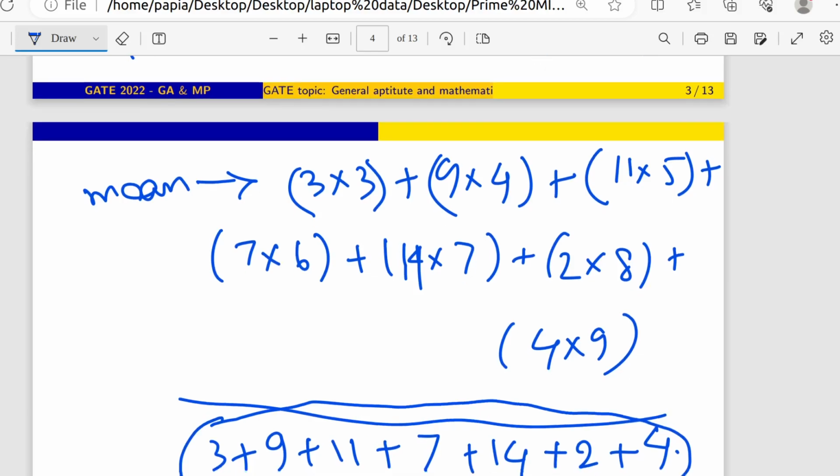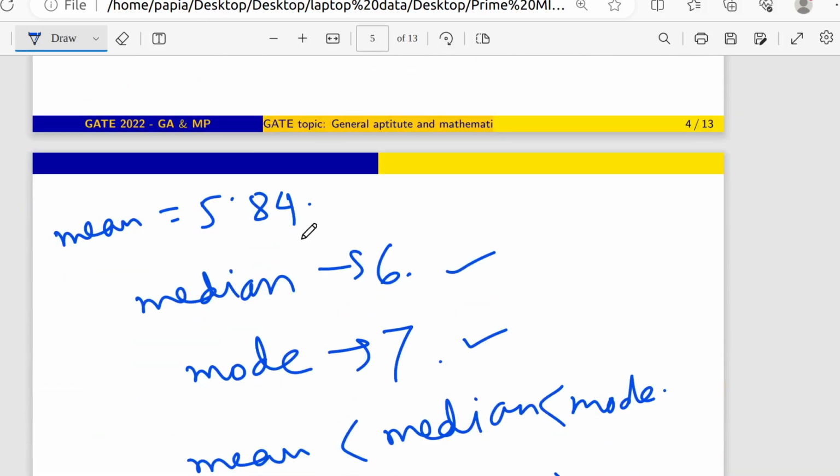So as a whole, we can get a number which is 5.84, and the mean we have calculated as 7, and mode also we have calculated as 7. Sorry, median is 6 and mode is 7. So we can compare these and get the correct answer that mode is greater than median is greater than mean.